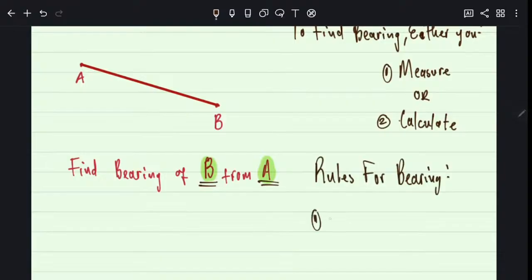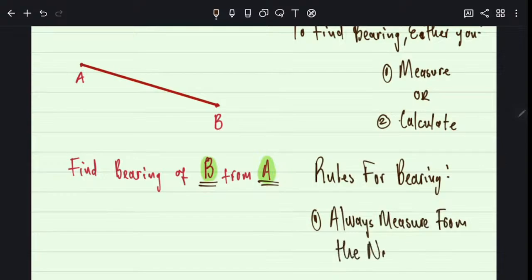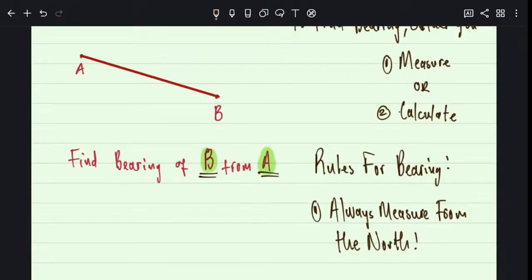Rule number 1. Always measure from the north. I don't want to see any bearing which is not measured from the north. It's easy, don't make it hard. So I want to find how I move from A to B. There must be a north somewhere. Either at A or at B, I want to see the north. I'll teach you how to put the north. But the north must be there. Because when you are doing bearing, you must always make sure you measure from the north.